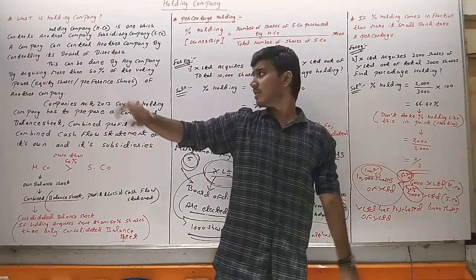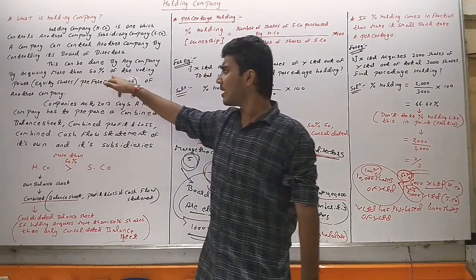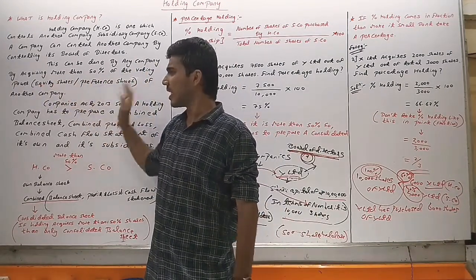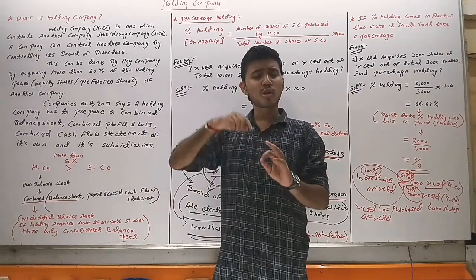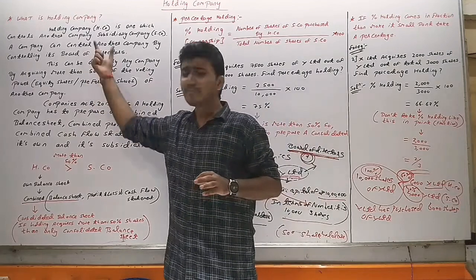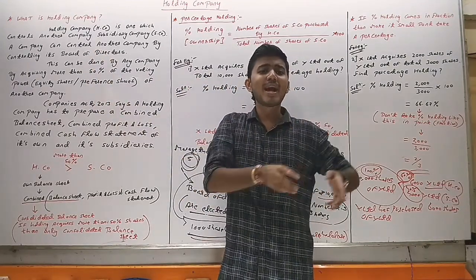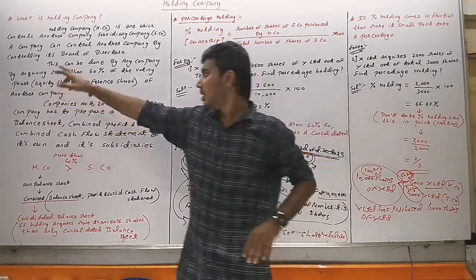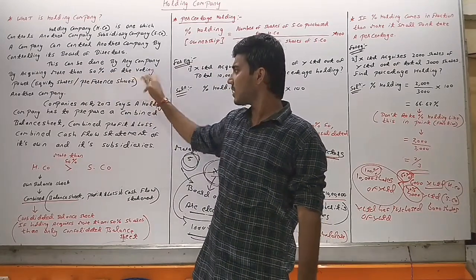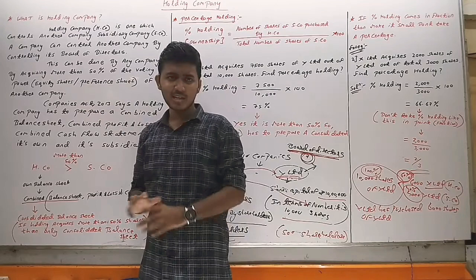on Y Limited. Here also they have written that this can be done by any company by acquiring more than 50% of the voting power, equity shares or preference share. It means if one company wants to control another company, they can easily control it. How? By controlling their board of directors. And how can they control their board of directors? By acquiring more than 50% shares. So this can be done by any company by acquiring more than 50% of the voting power, equity shares or preference share of another company.